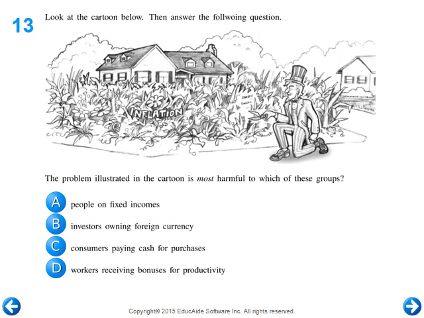So who does that hurt? Inflation is causing prices to steadily go up, but theoretically, if you have rapid inflation, or just inflation in general, eventually wages should be part of that inflation. And if you're still working, your pay should go up somewhat commensurately. The problem is people on fixed incomes, people that are retired, people that are drawing a pension, people who can't get a raise anymore. They're the ones that are really going to be hurt by inflation. So it's going to be A.